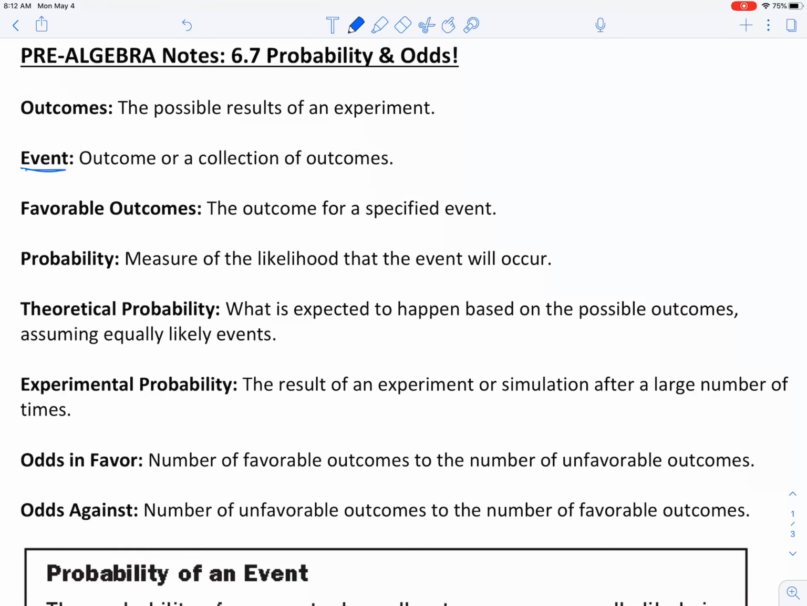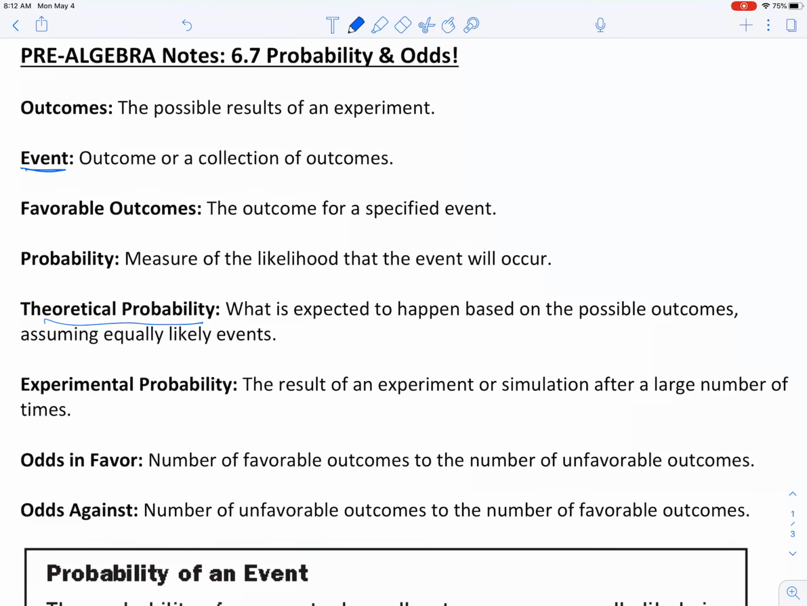And then we have probability, which is really the measure of the likelihood that the event will occur. So a lot of times we talk about probability when we're talking about weather or the likelihood of a certain team winning a baseball game, for example.